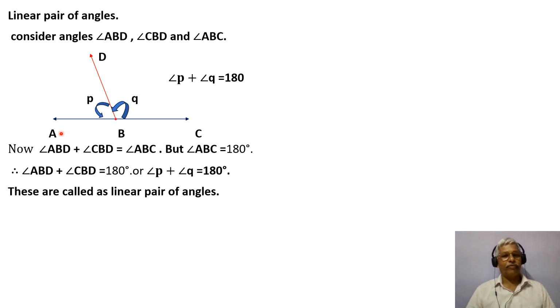So consider this figure. ABC is a line. From B there is another arm BD forming an angle. Consider the angles ABD, CBD, and ABC. Now, angle ABD plus CBD is equal to ABC. But ABC is 180 degrees, also a straight line. Therefore, ABD plus CBD is equal to 180, or in short, P plus Q is 180. When this is the case, these are called a linear pair of angles.